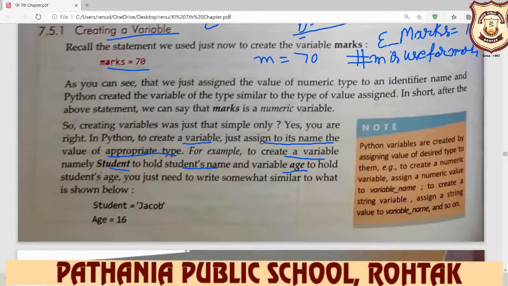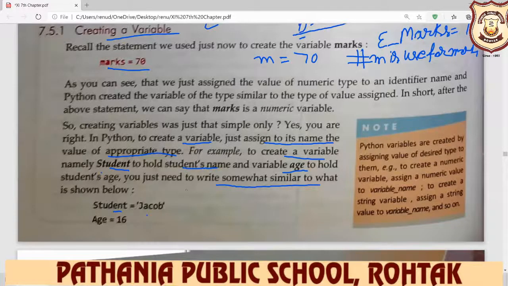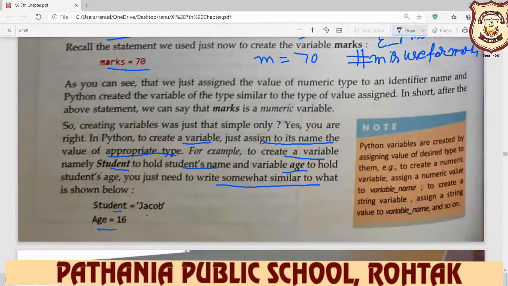Student is used to enter the name of the student, and age is used to enter the age of the student. You just need to write somewhat similar to what is shown here. Student is equal to, write down the name of the student. Otherwise, you just write down name is equal to, and then write down name Amit, Samit, Sumit, any name that you want. And same like age is a variable name, and 16 is the value. So this complete is the creating a variable.